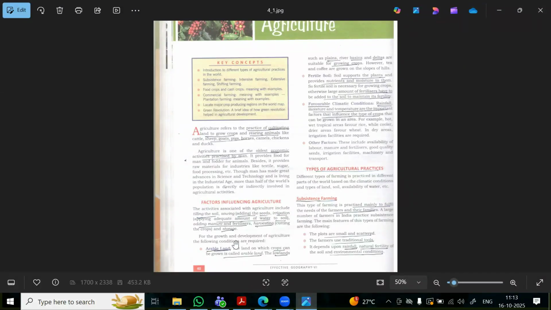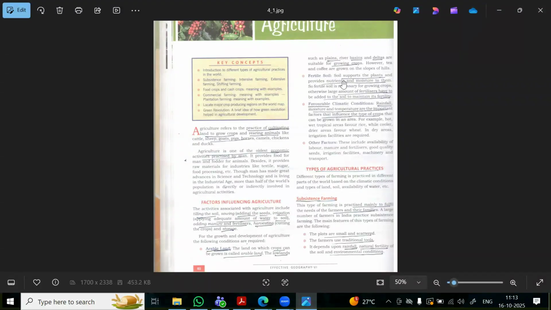Okay. So for the growth and development of agriculture, these are the conditions that are required. Arable land. The land on which the crops can be grown is called arable land. What is meant by arable land? The land on which the crops can be grown. It's called arable land. So lands such as plains, river basins, deltas, and tributaries where they meet at the base of the mountain, those are called the deltas. And the river basins and the plains are suitable for growing crops. Okay, so the land should be arable, meaning suitable for cultivation or growing crops.